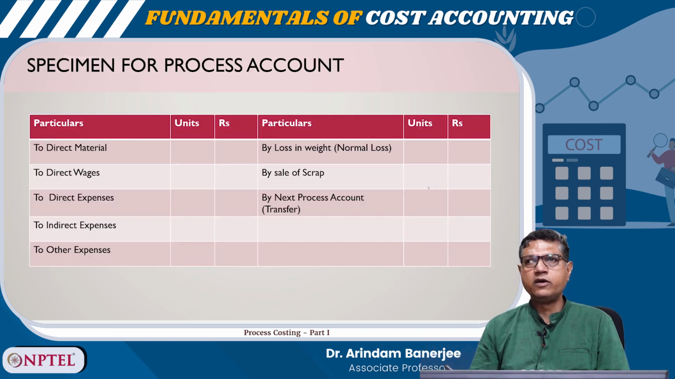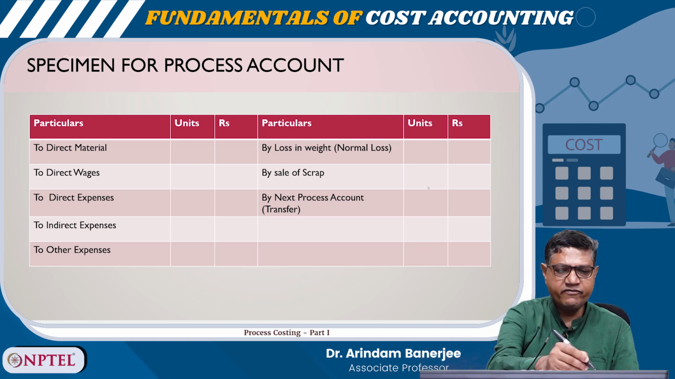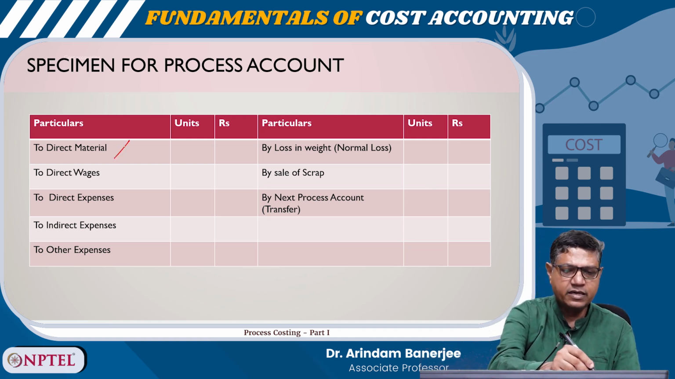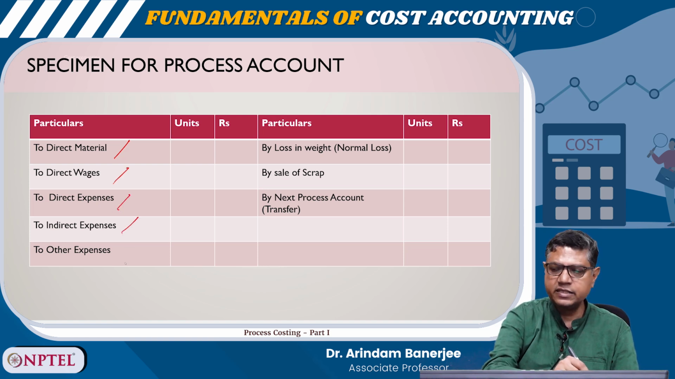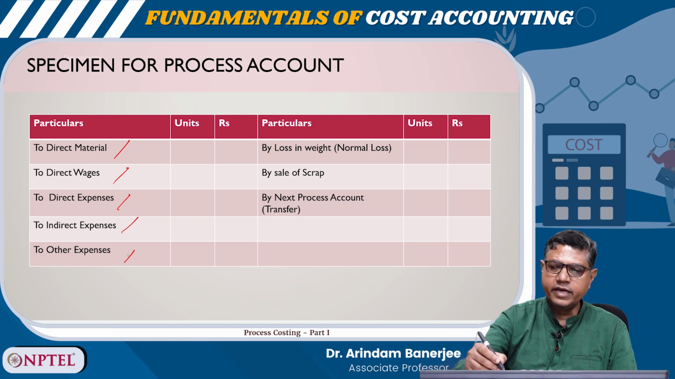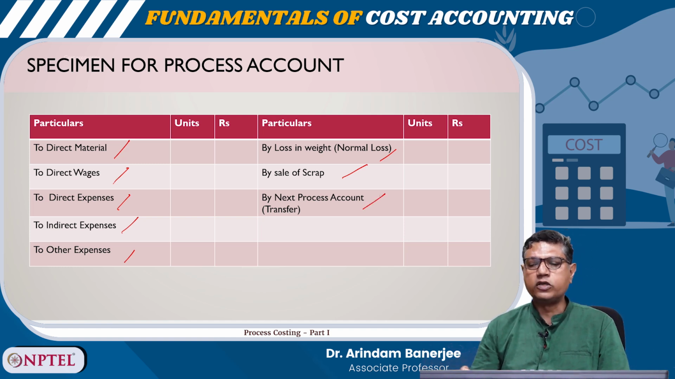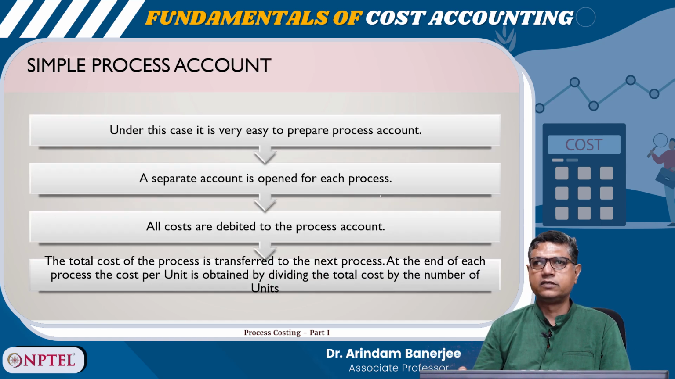So, a specimen of process account looks like this. On the left hand side, we write direct material, direct wages, direct expenses, indirect expenses, and other expenses. On the right hand side, you have loss of weight, that is the normal loss, sale of scrap, and the balance goes to the next process, the next step of the process.